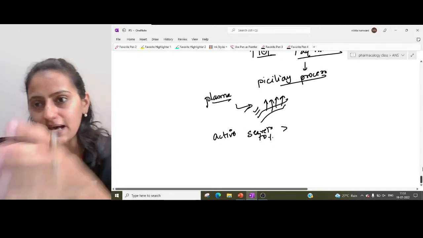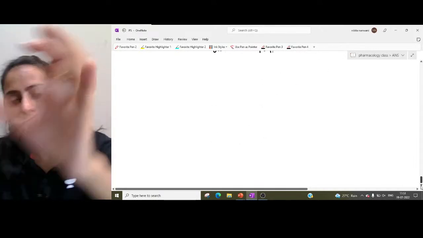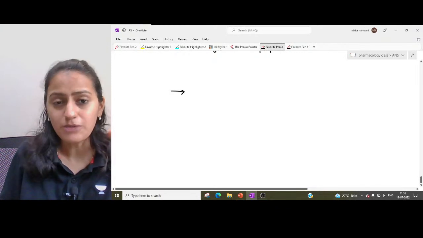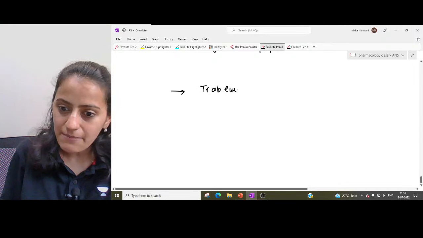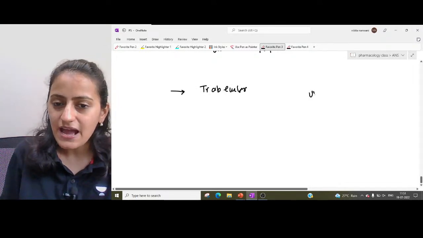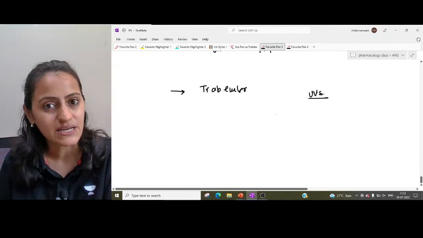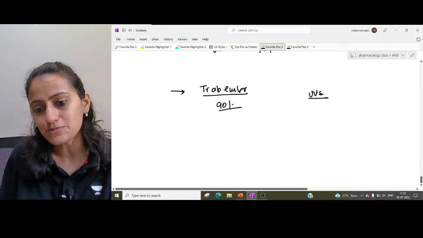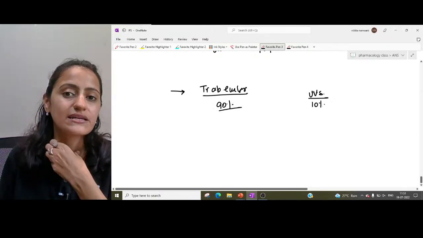After that, this aqueous humor gets recycled. What is the outflow? We have two outflows: the trabecular outflow and the uveoscleral outflow. The majority of the outflow, 90%, is via the trabecular outflow, and 10% is uveoscleral outflow.